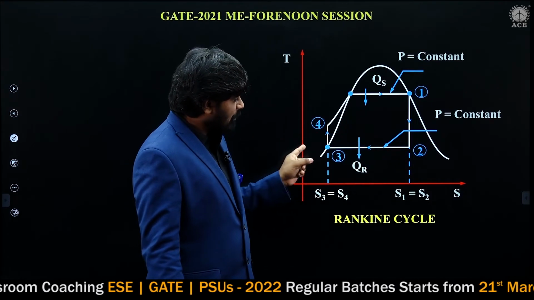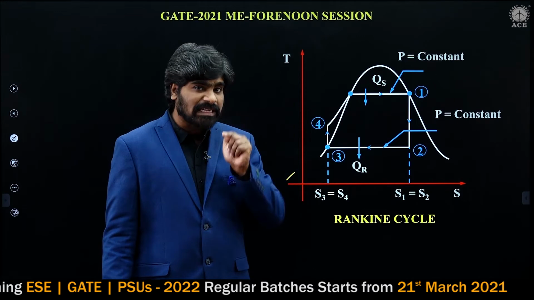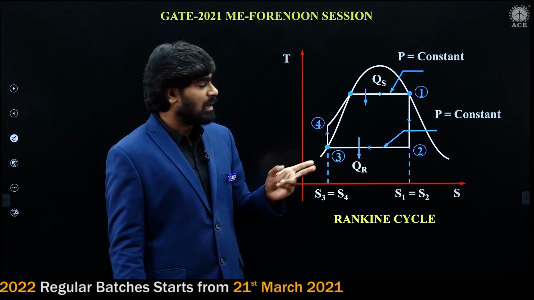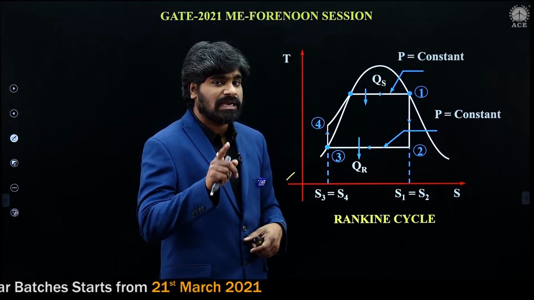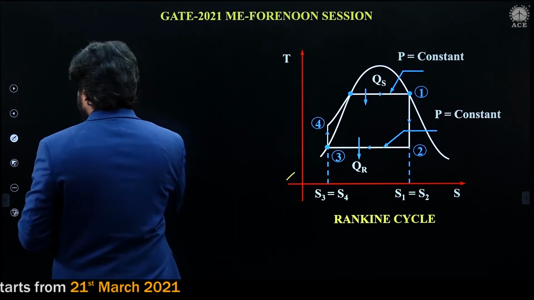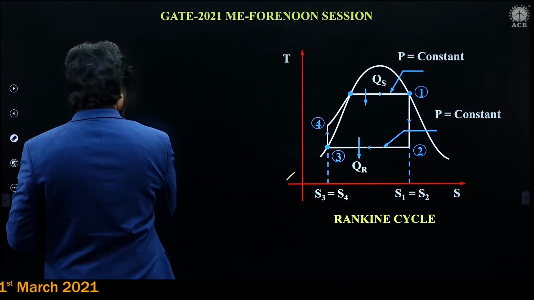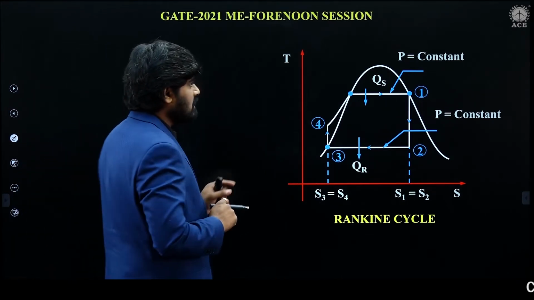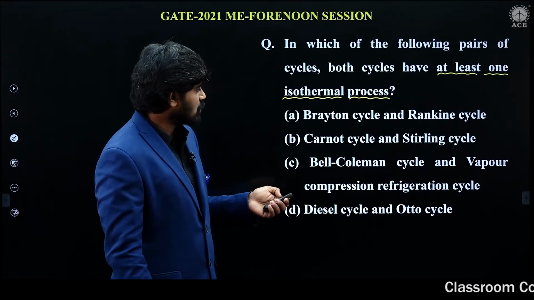Similarly, it is constant pressure heat rejection. In Rankine cycle, heat supply and heat rejection take place at constant pressure only. So that's why Rankine cycle is also wrong. I think it is clear. So option A is wrong.